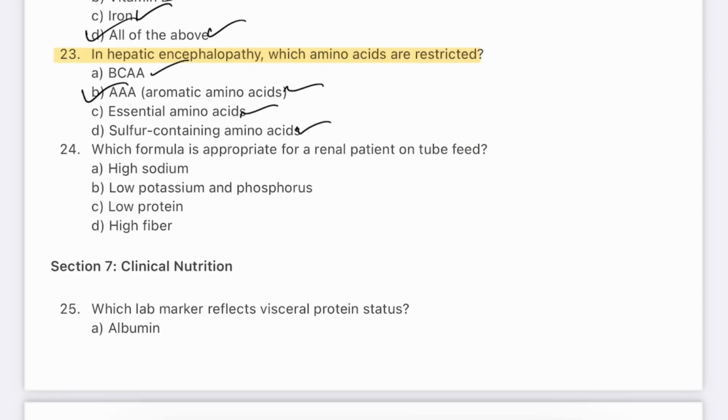Question number 24. Which formula is appropriate for renal patients in tube feeding? High sodium, low potassium and phosphorus, low protein, low fiber. The answer will be low potassium and phosphorus. Renal patients often have impaired excretion of potassium and phosphorus, risking hyperkalemia and hyperphosphatemia. Specialized renal feeds are formulated with reduced potassium and phosphorus content. Protein may be restricted or adjusted based on dialysis status. Sodium and fluid levels may also need monitoring.